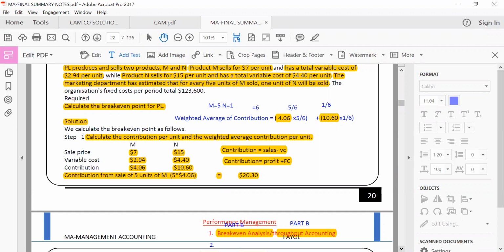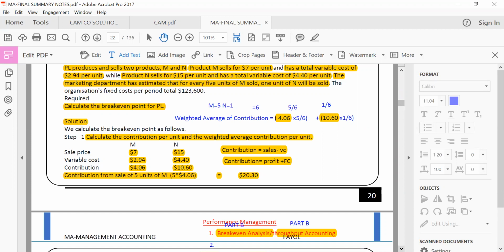So when you talk about weighted average cost of capital, here we are talking about weighted average of contribution. It is the individual contribution of M and N, then you find the weighted average of the contributions. And that is what you can see. They gave us the mix, right? The mix is what gave us the fractions, 5 over 6, 1 over 6. Then you multiply by the individual contribution. Then at the end of the day, you find the weighted average of them.